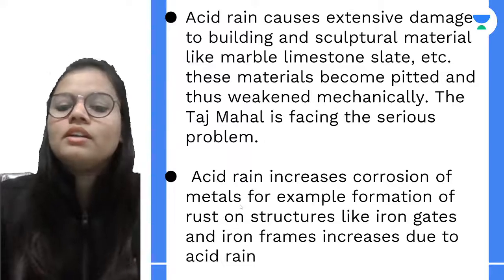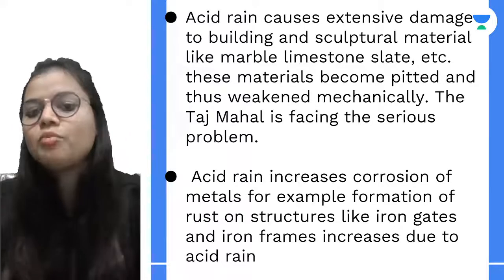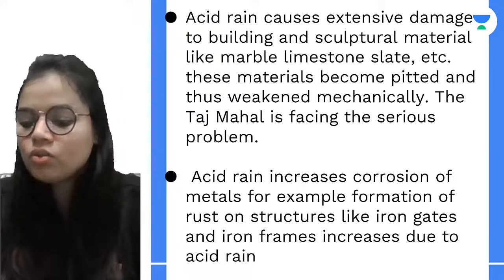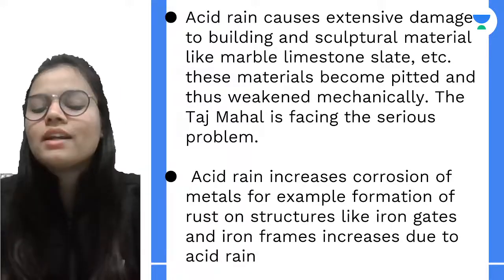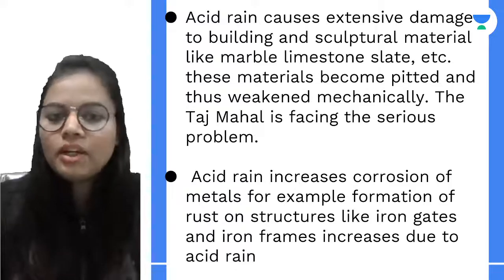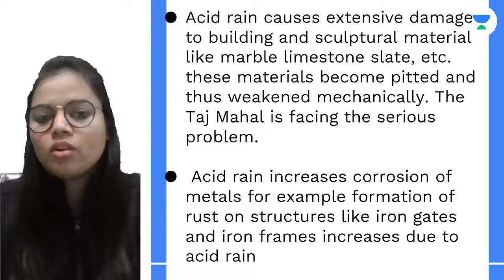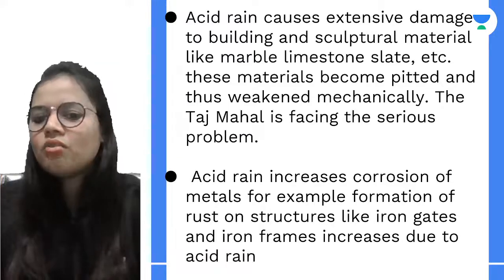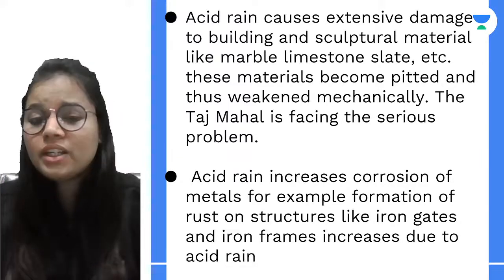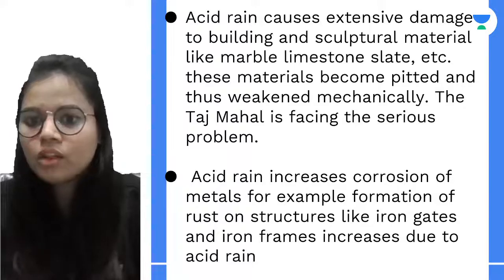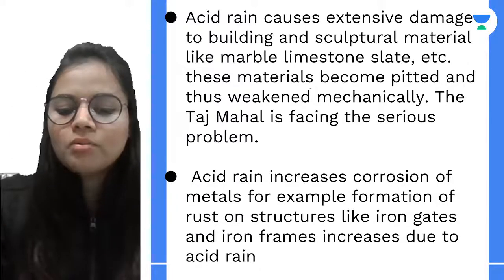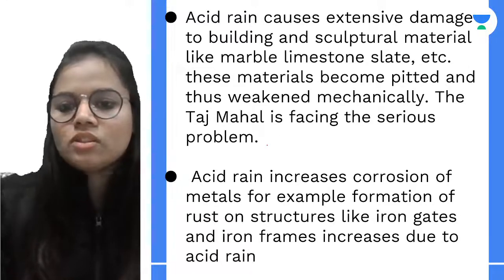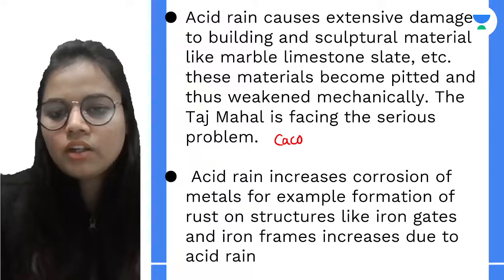Then we have the damage to buildings. You might have heard about the Taj Mahal problem, right? This is just due to acid rain. It damages buildings and sculptural material. We have marble, limestone, slate; these materials get holes in them, they become pitted, they just get weak. And what is the problem that is happening? In the case of marble, limestone, and slate, we have calcium carbonate, right?